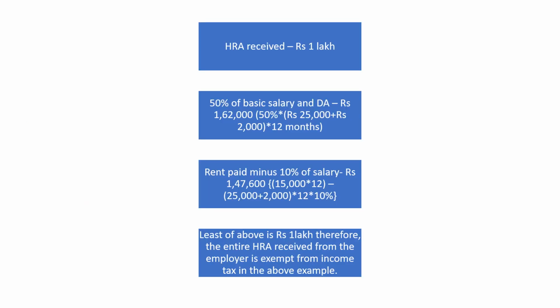In the given case, Ms. Anjali received HRA of Rs 1 lakh, her 50% of basic salary plus DA is Rs 1,62,000, and her rent paid minus 10% of salary is Rs 1,47,600. So we can clearly see that the least of the above is Rs 1 lakh. Therefore, the entire HRA received from the employer by Anjali is exempt from income tax in this case.